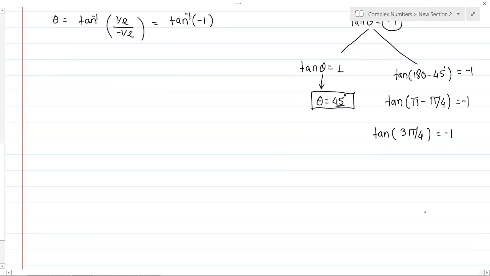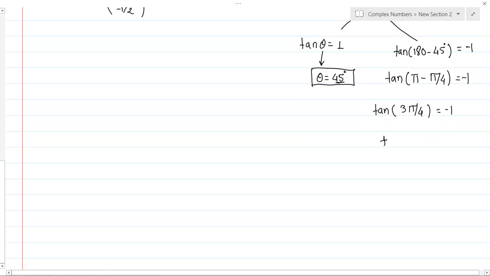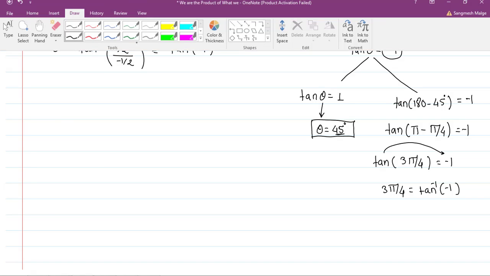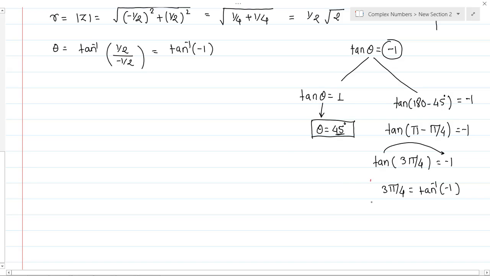Okay, so tan inverse of, I will take this tan on the RHS side, so I will be remaining with the 3 pi by 4, it is equals to tan inverse of minus 1. So what is theta you are getting? This is the value of theta. Yes or no? See this, theta is equals to tan inverse of minus 1. So tan inverse of minus 1 is nothing but 3 pi by 4. So it's a 3 pi by 4.